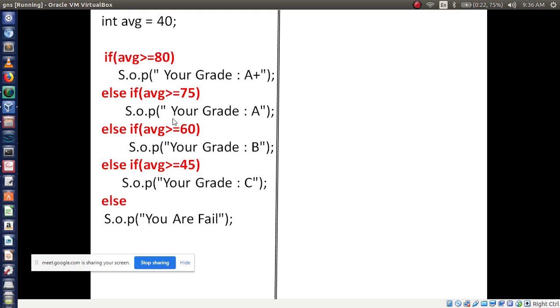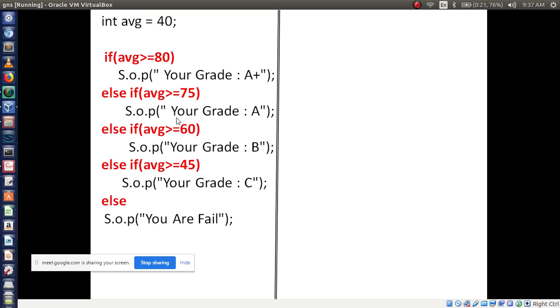Here I have written it. You just assume that all these things are there. Here is the main logic. You just concentrate on this main logic. You don't bother about the class name and main method. Wherever I have marked in red color, you just concentrate there. SOP is nothing but System.out.println. No problem. So, will this code work? We will get the output, and this code will work, right?